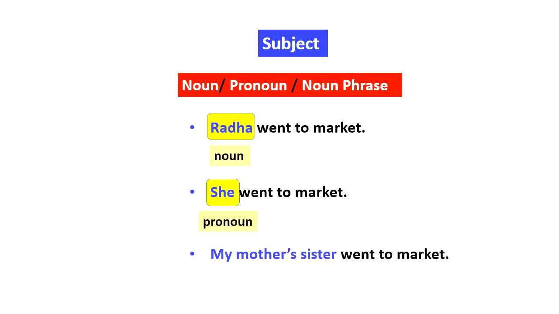My mother's sister went to market. Here, my mother's sister is a noun phrase. Here, we can see that Radha, she, and my mother's sister are subject. That means a subject can be noun, pronoun, or a noun phrase.